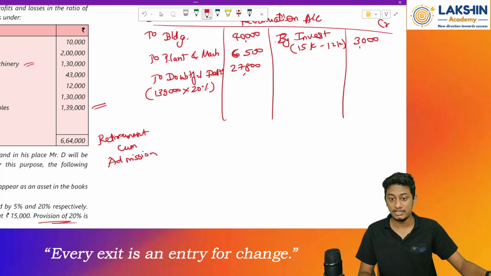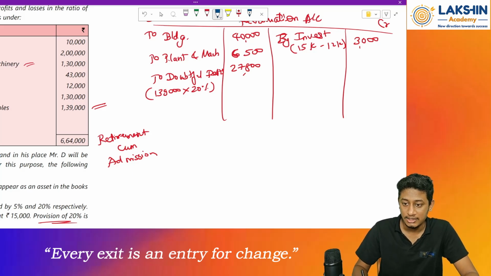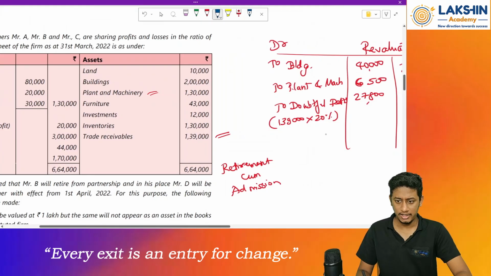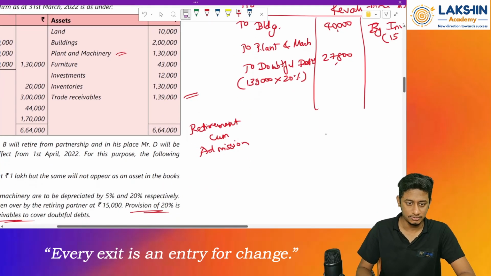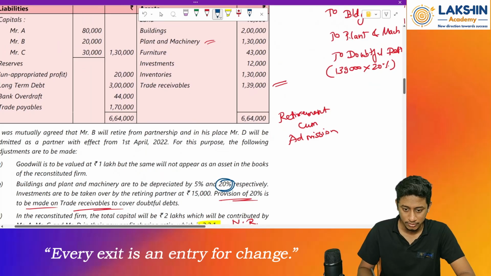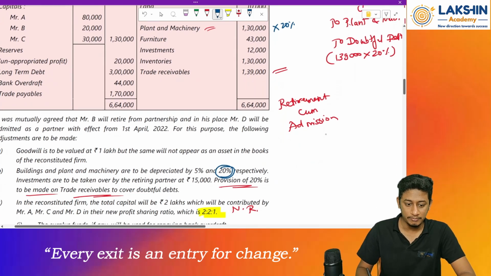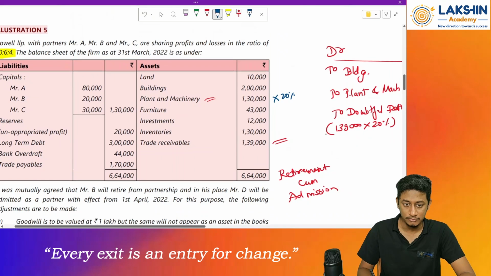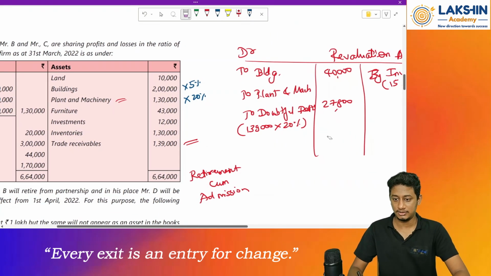Clear? Okay. Now find out whether there is a profit or loss. So 3,000 minus 40,000, minus 6,500, minus 27,800. That will be a loss of rupees 71,300. Okay, I think I made a small mistake. I have computed the plant and machinery value wrongly. Actually the depreciation was 20% on plant and machinery, and on building it was 5%. So let's recompute these two values.